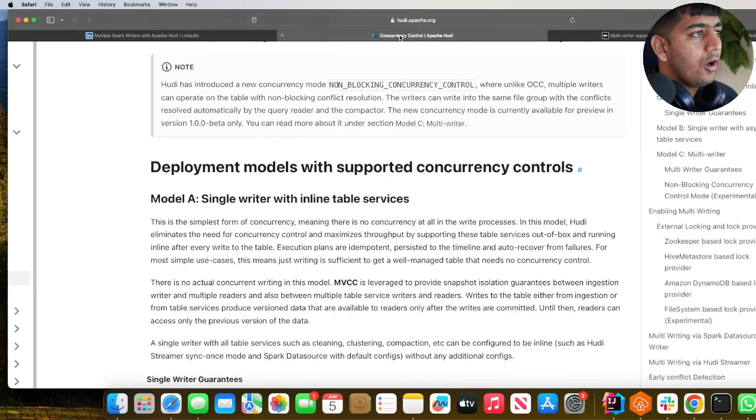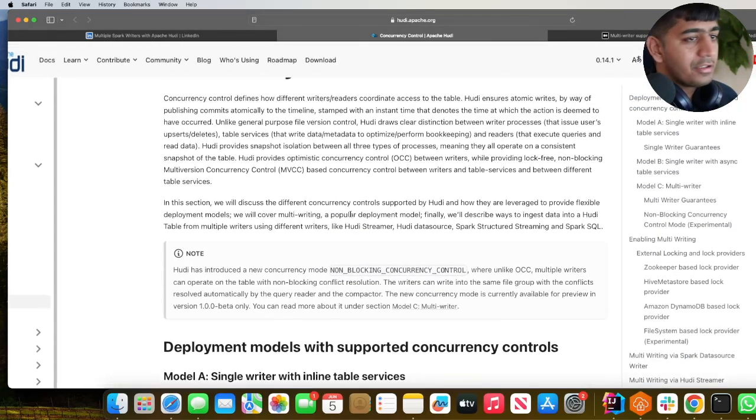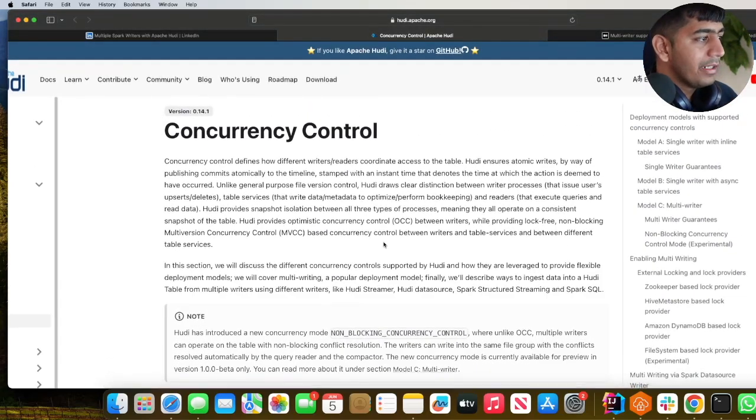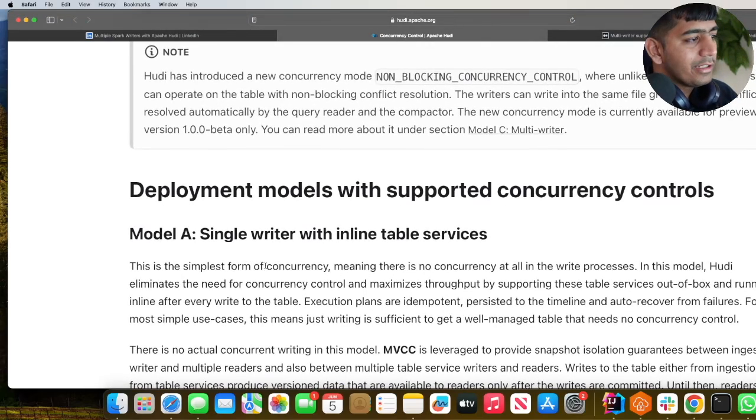So first, I want to of course bring the official documentation from Apache Hudi, which does a fantastic job at explaining things. There are three deployment models supported over here. Model A, single writer with inline table services. Now, inline table services means basically clustering, compaction, cleaning in a database. All of this would happen after you write the data, these things will run in the background.